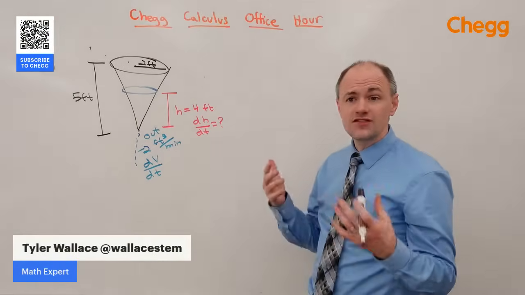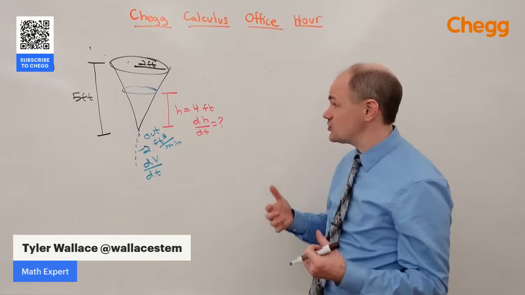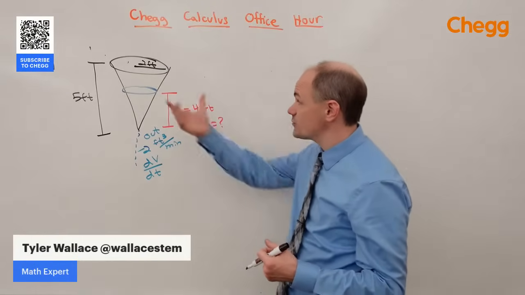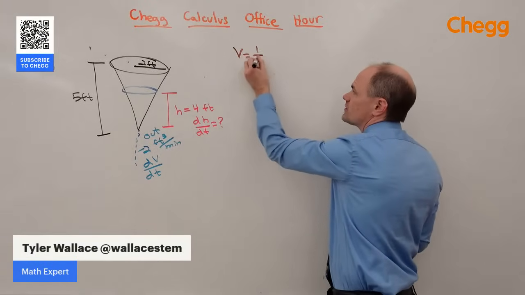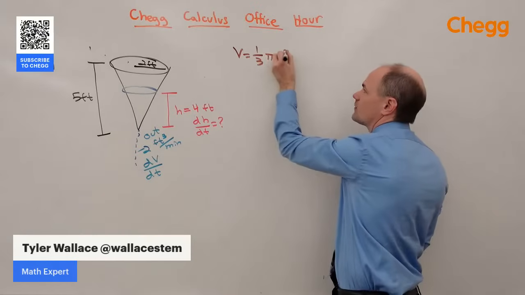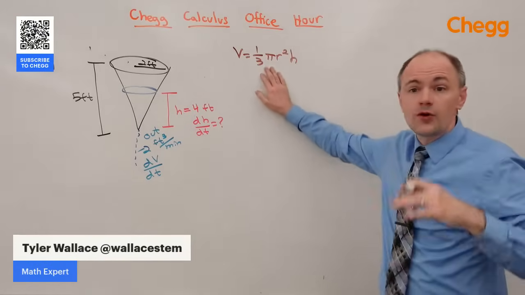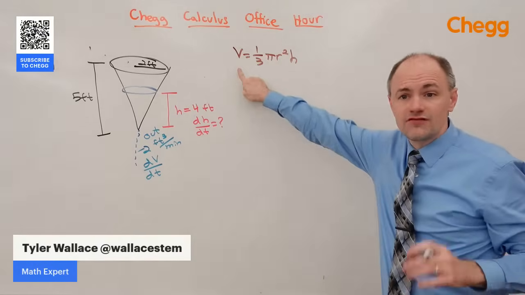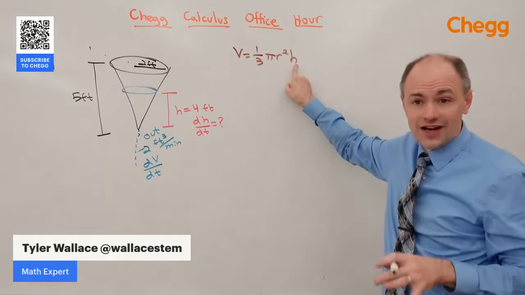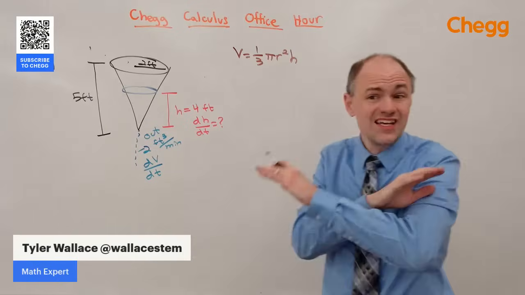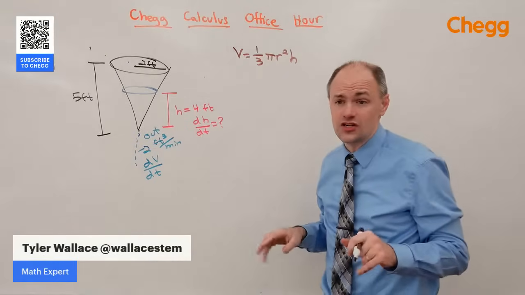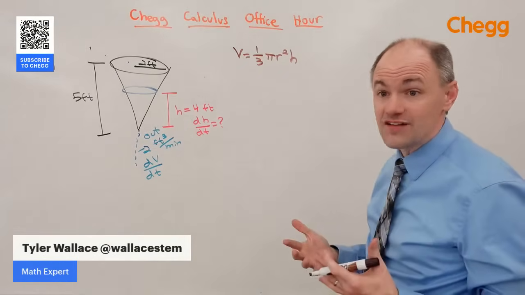First, we need to establish some formulas that connect these things to each other. One thing I see is we're talking about the volume of a cone. The volume of a cone, you might have to look this one up, is 1/3 pi r squared times h. The problem with this equation is it's got volume changing, radius changing, and height changing. I only care about the height and volume changing. I don't care about the radius changing. So we're going to try and get rid of that variable.